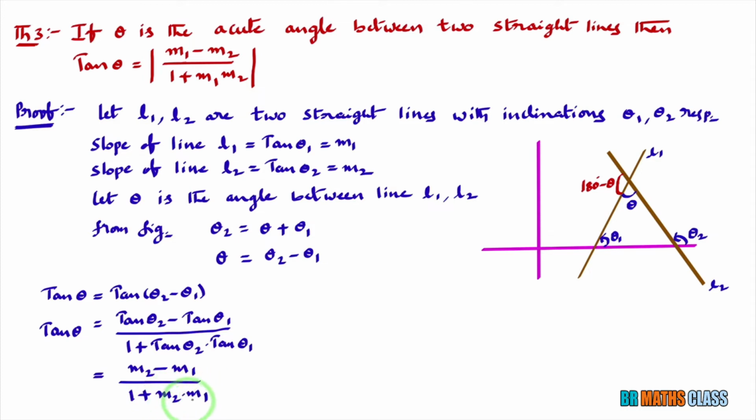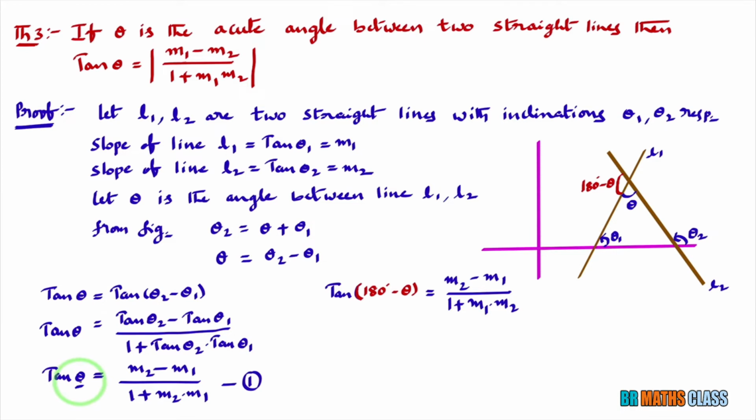m2 into m1 is same as m1 into m2. So we got tan theta equal to m2 minus m1 divided by 1 plus m1 into m2. I'll consider this as equation 1. Here, what is theta? Theta is the angle between the lines L1 and L2. You can observe here 180 degrees minus theta is also the angle between these two lines. You observe here, in place of theta, I just wrote 180 degrees minus theta. Rest of all are as it is.